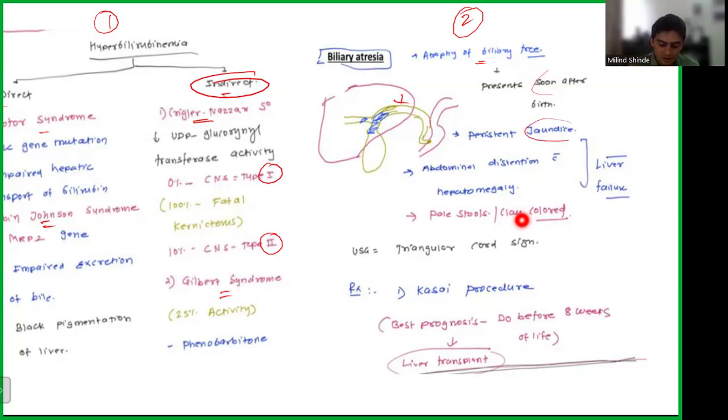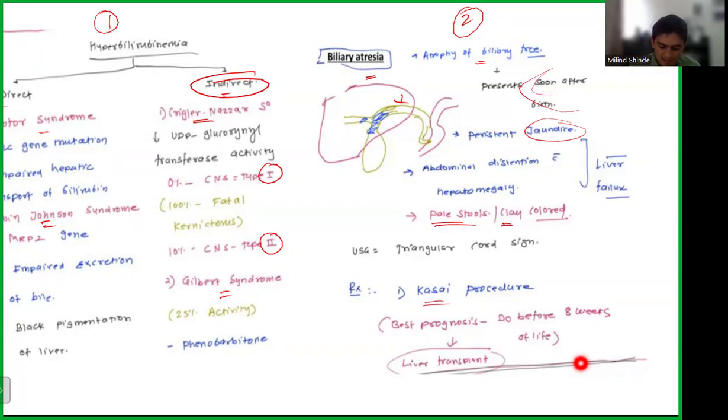There is jaundice. There are pale or clay colored stools. This is what we had discussed in the class. And this is what biliary atresia looks like. So remember, what are the keywords? It presents very early in life. It presents very soon after birth. There is jaundice. There is liver failure. And again, key to the diagnosis, the stools are pale. They are white stools.